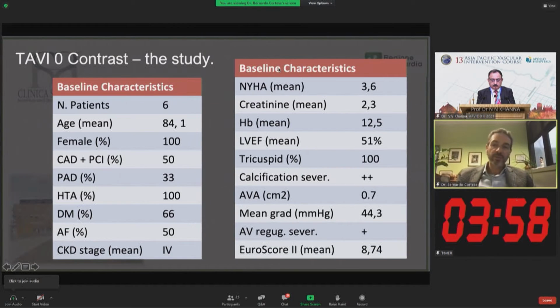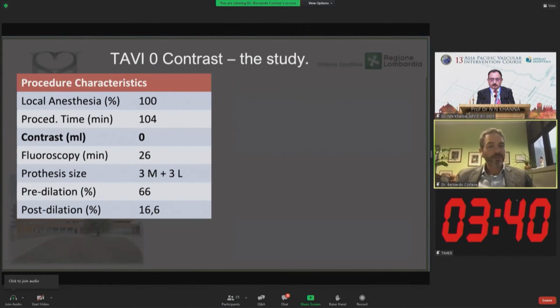NYHA mean was more than 3.5, so patients were really symptomatic for heart failure. Creatinine mean was 2.3 milligrams per liter, and the hemoglobin was good. Left ventricular ejection fraction was pretty good on average, 51%.